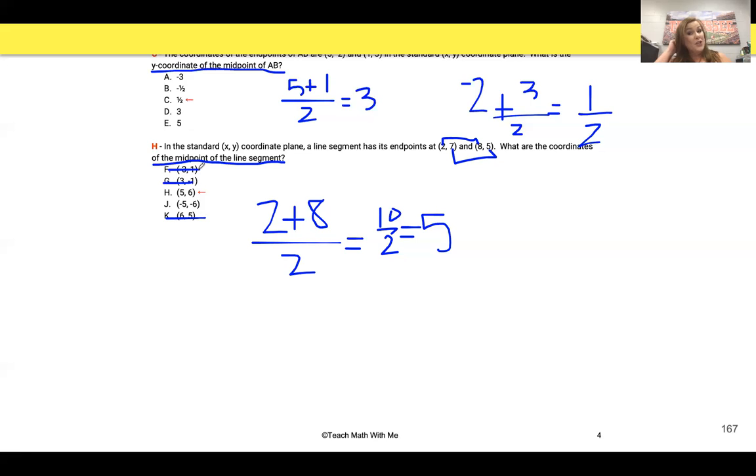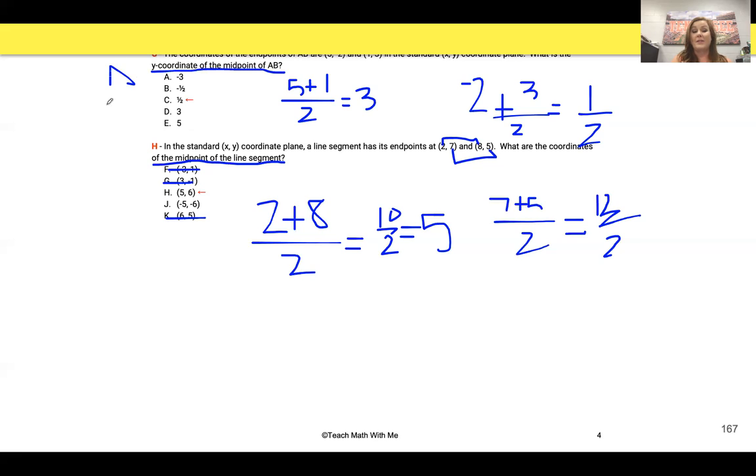Now, J is -5. So I'm going to be a little leery, and I'm going to double check my work, because what if I messed up with a negative? I double checked. I feel pretty confident, but I can also make sure by adding my y's. And (7 + 5) divided by 2, that's going to give me 12 halves. Yes, I know that one's positive, so it has to be H.